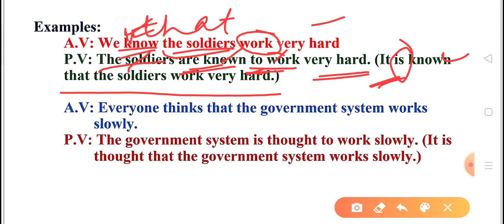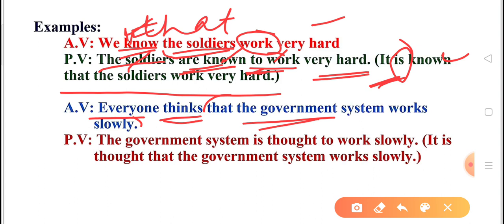Another example is: everyone thinks that the government system works slowly. So everyone, and then thinks. Thinks is the verb of opinion, which is followed by a that clause here. We'll change it in both ways. First, the subject of that clause will remain the subject of the passive voice.